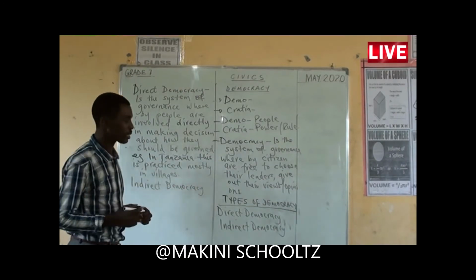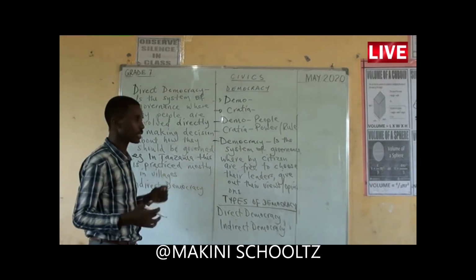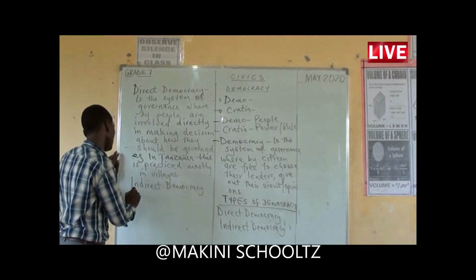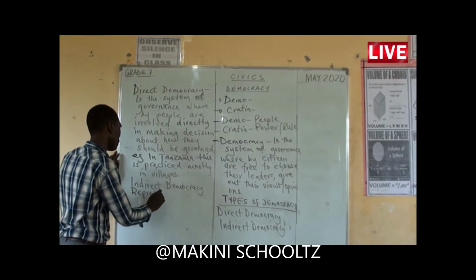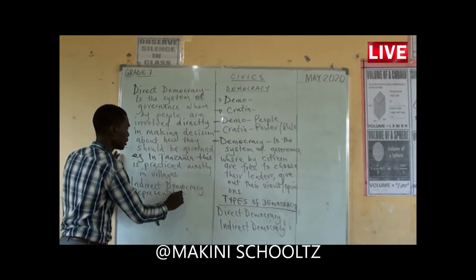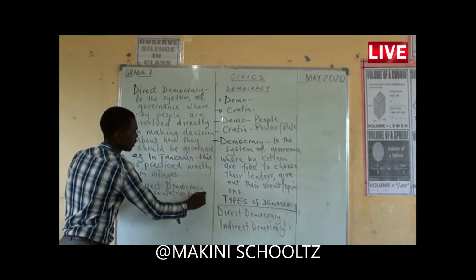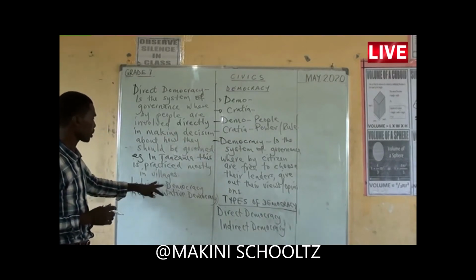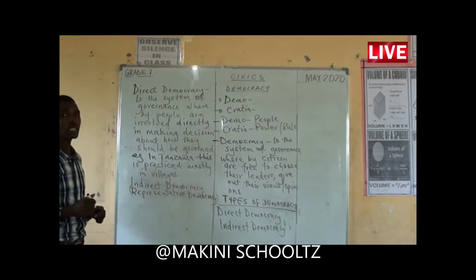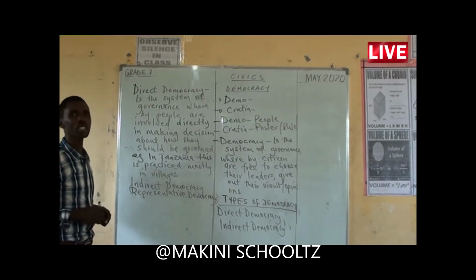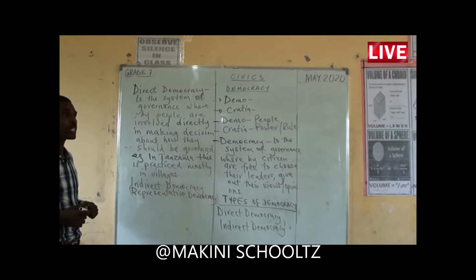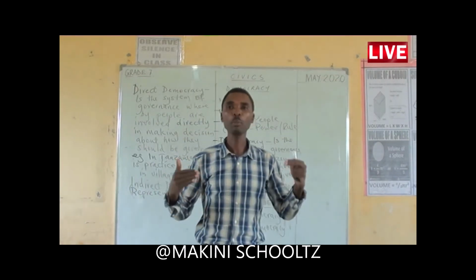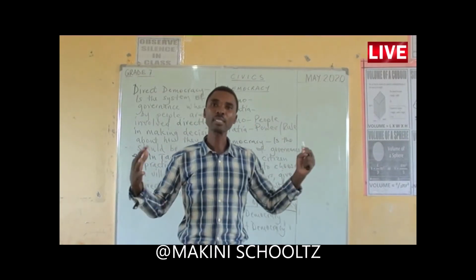Indirect democracy is sometimes called representative democracy. I'm putting it in brackets because it has the same meaning. Representative democracy is the system of governance where few people are chosen or appointed to represent the majority.